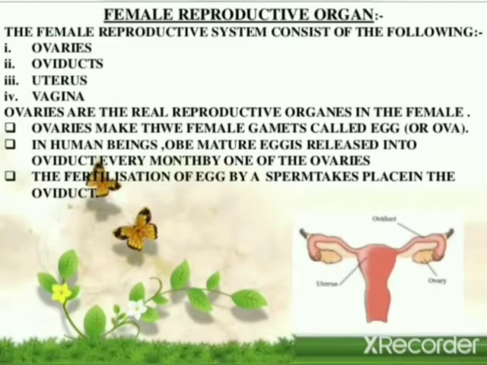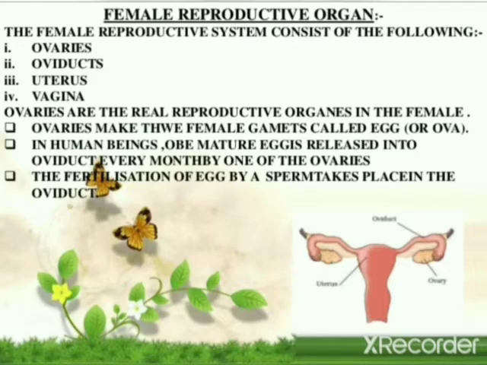Now we discuss the female reproductive system. Following are the female reproductive organs: ovaries, oviduct, uterus, vagina. Ovaries are the real reproductive organs in the female. Ovaries make the female gamete called egg, or we can say ova.